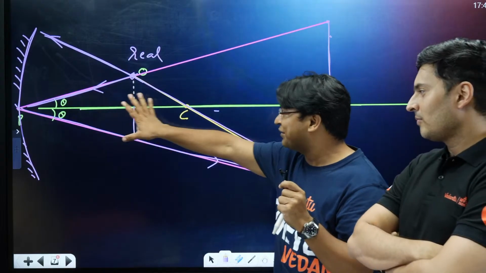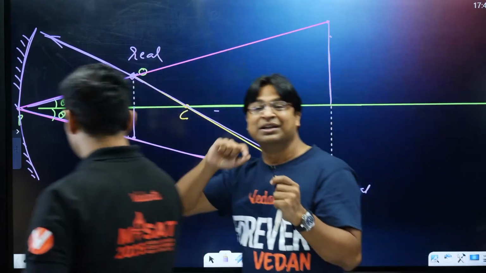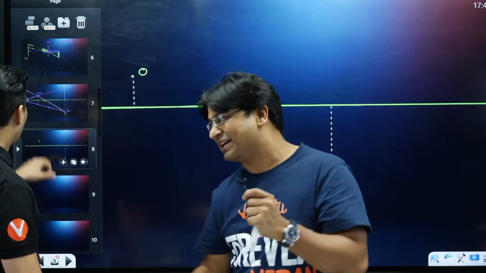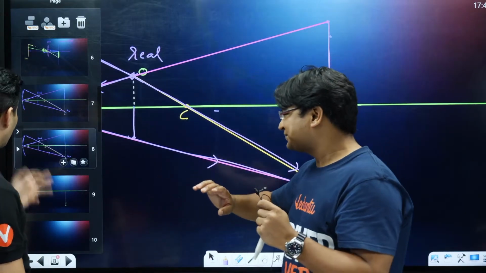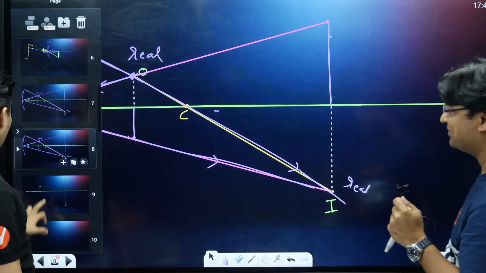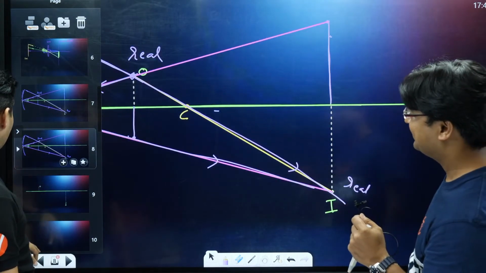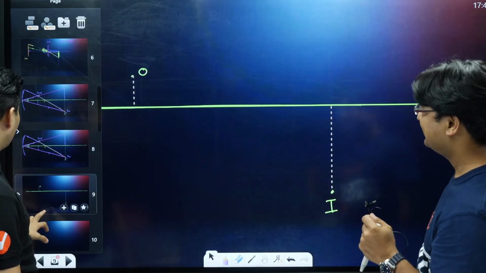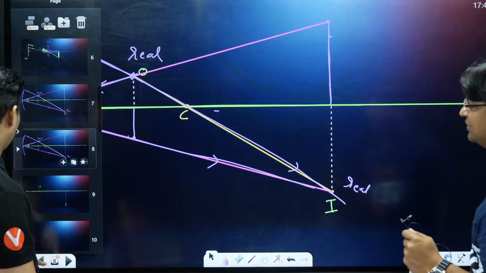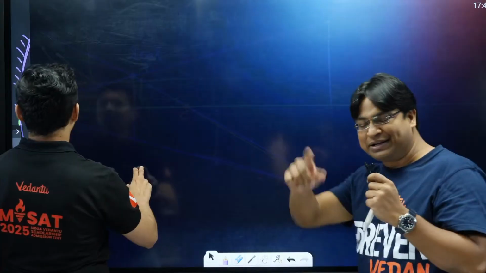Whichever rays are your reflected rays in this diagram, the same rays will continue to be your reflected rays in the next diagram. So maybe we can just show them what you mean. We'll need some space on the other side. Can we shift the entire diagram? Okay, we can't shift it, sir. Is there an option that we can select everything and move it as a group? Wait, you explore that till the time I speak to the students.